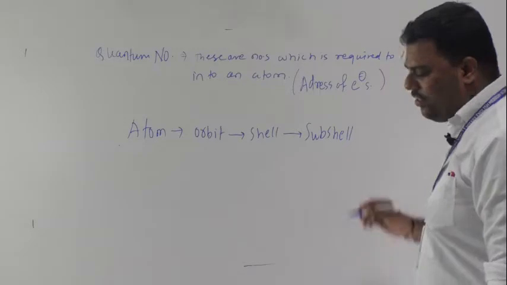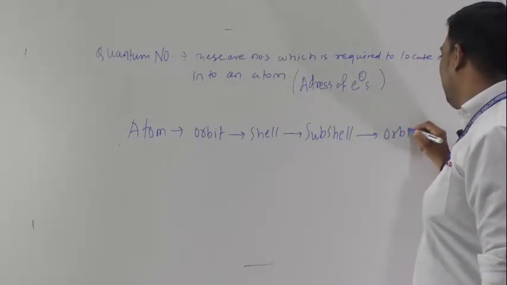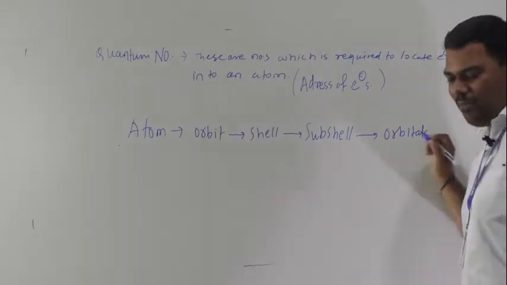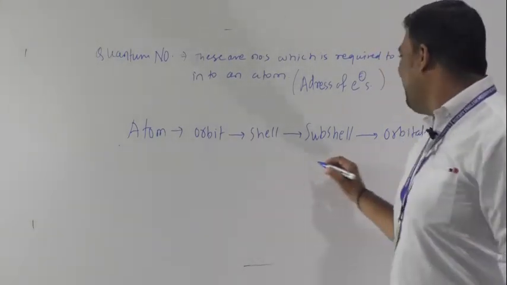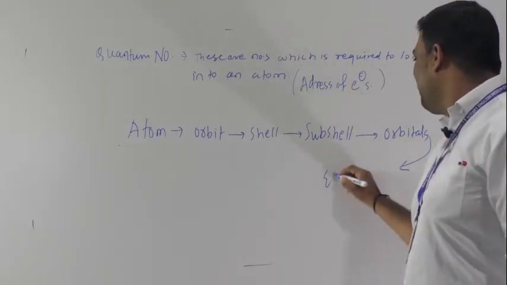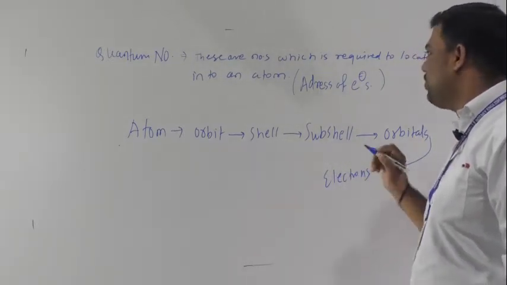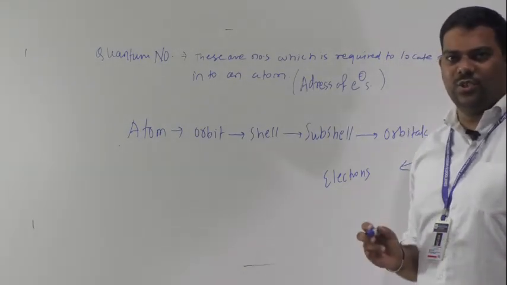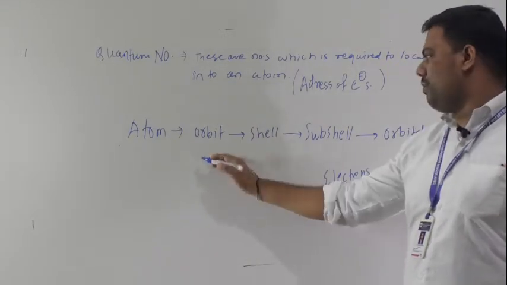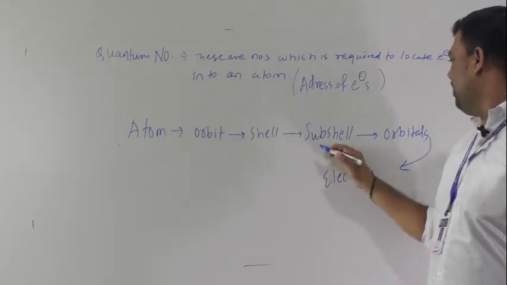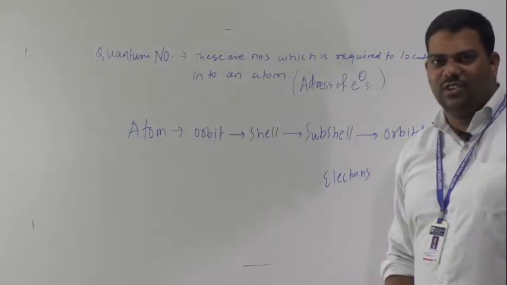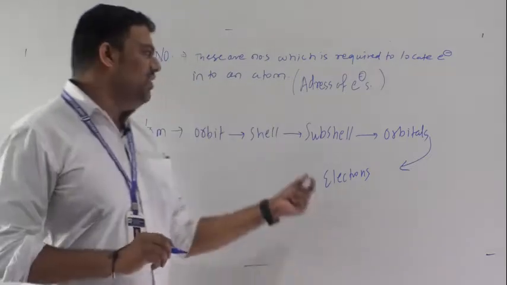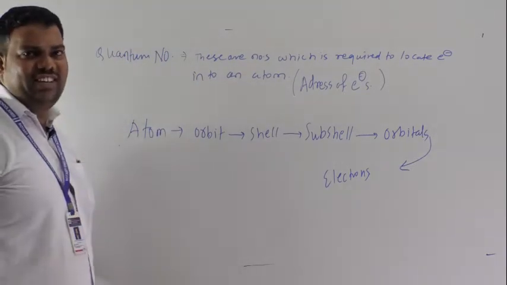S, P, D, F, subshell. Okay, then what? Yes, orbitals. Then after orbitals is what? Your electrons. So it is what? Address of electron. Understood? Atom, then orbit, shell, subshell, orbitals and electrons. So here very much important, pay attention to whatever I am saying.